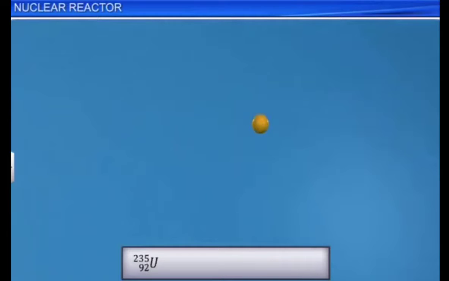So nuclear fission was found out in the year 1938 by the German scientists Otto Hahn and Strassmann, that when the uranium nucleus is bombarded with a slowly moving neutron, uranium-235 becomes unstable. Whenever a nucleus becomes unstable, it will decay, right? So the uranium nucleus breaks up into two smaller nuclei. This process is the breaking up of the uranium nucleus into two smaller nuclei.